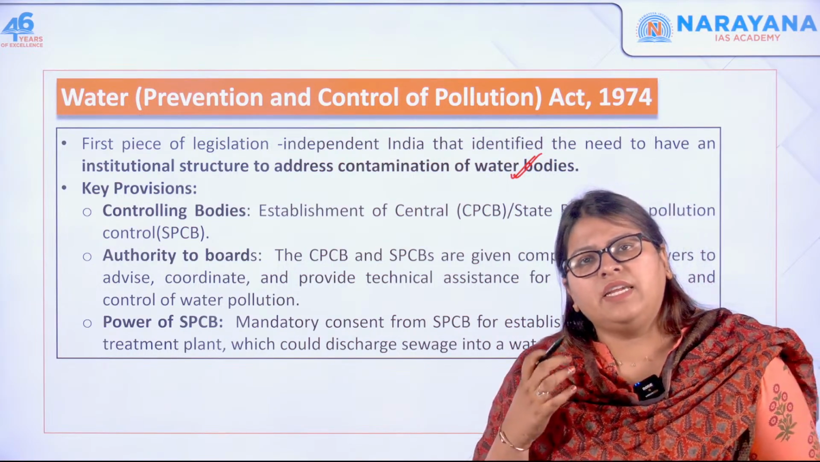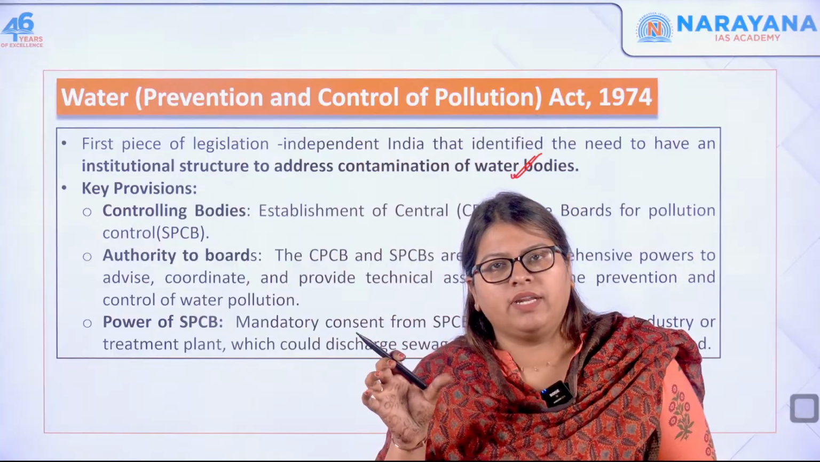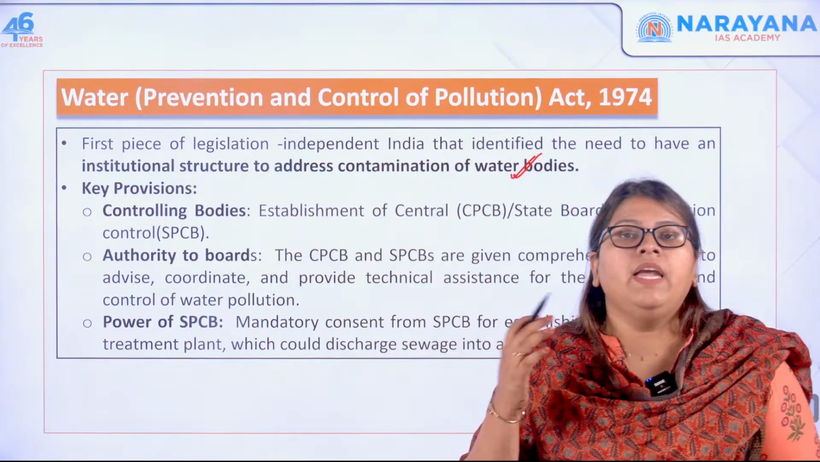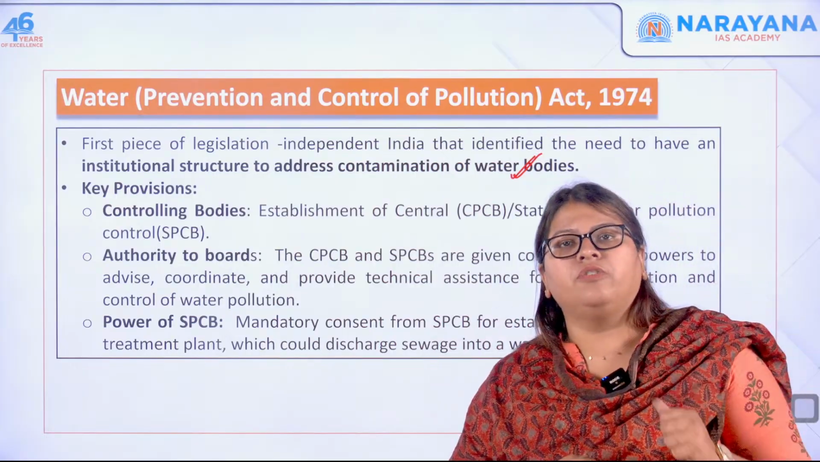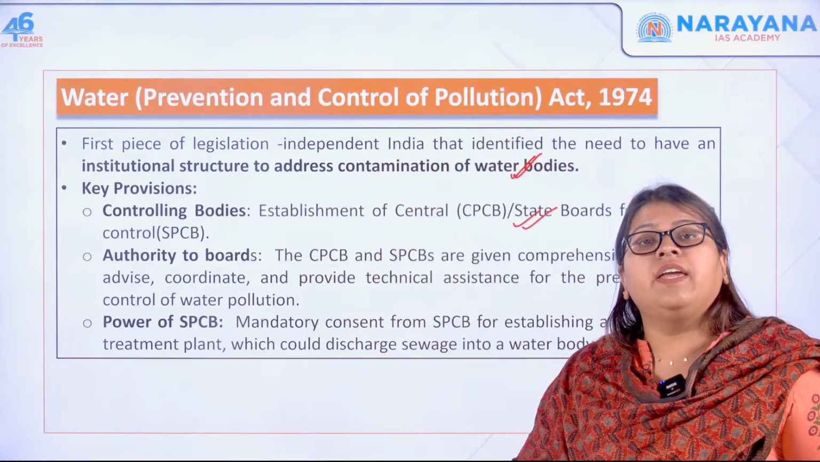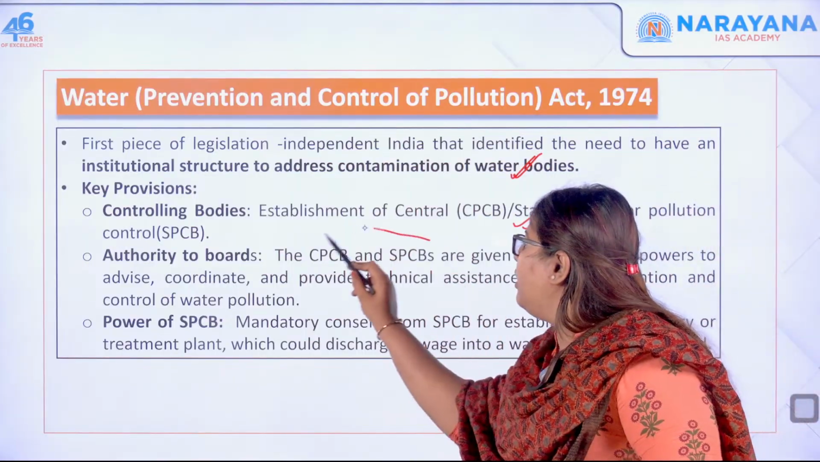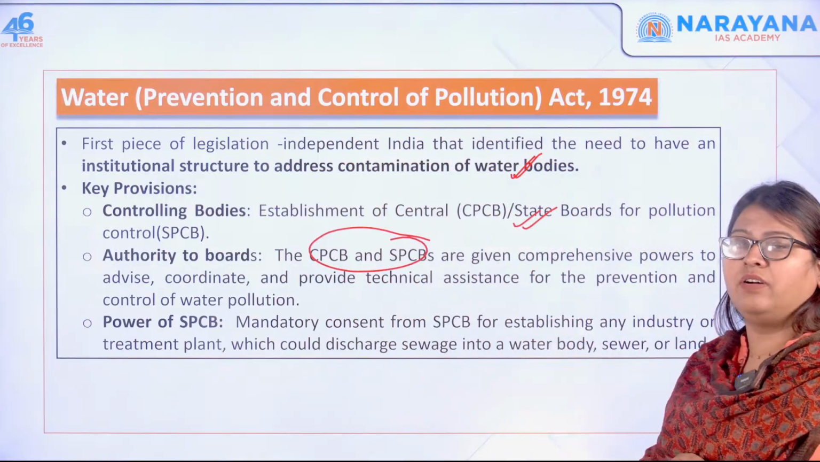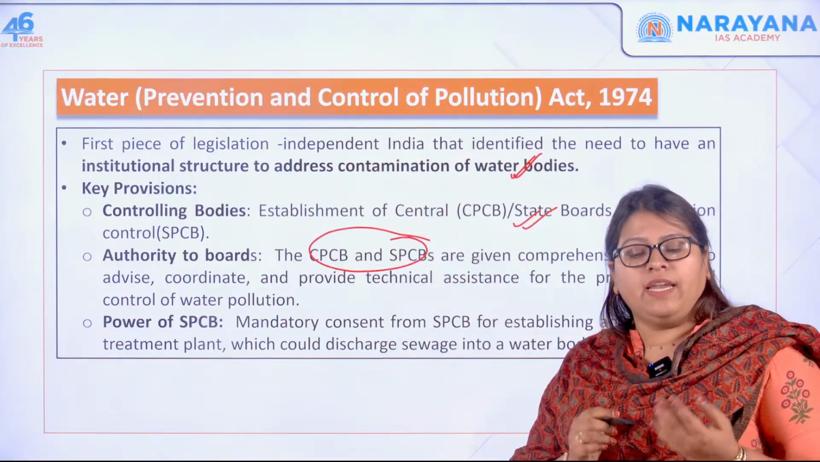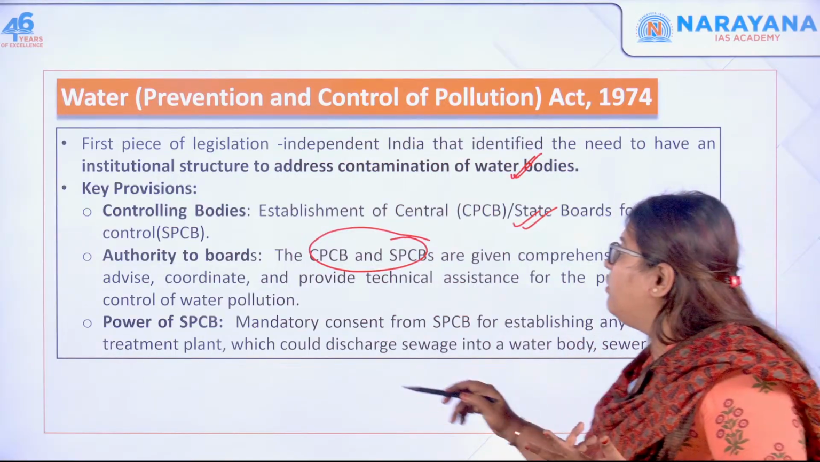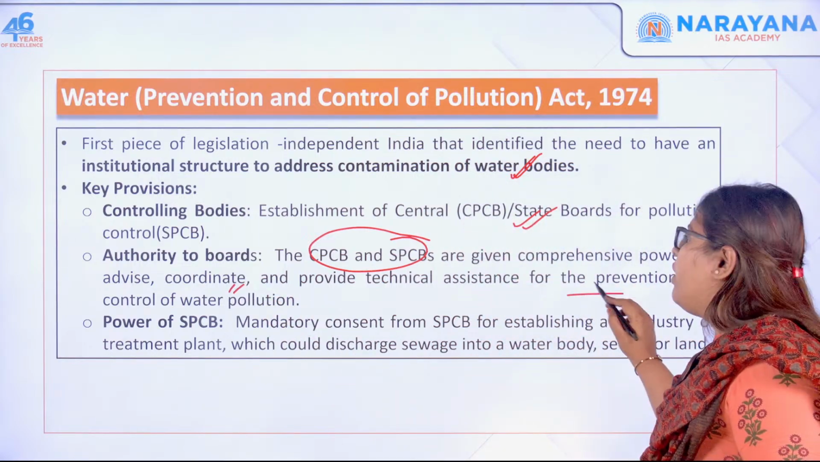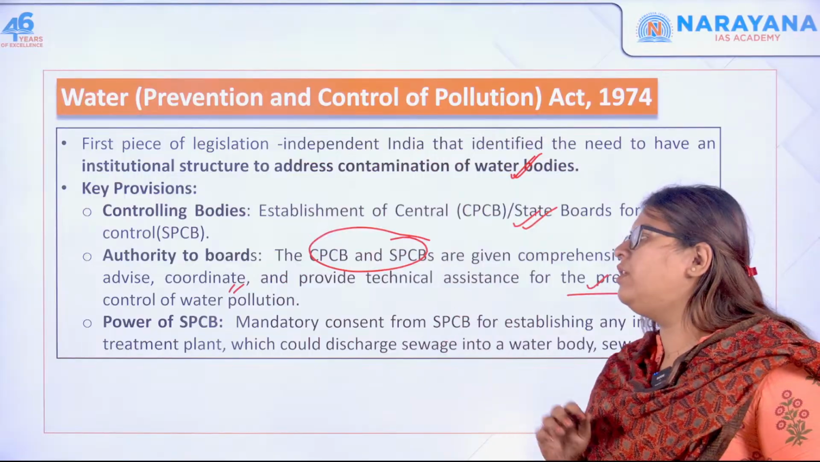It recognized the importance of an authority, right? It recognized the establishment of institutional structures. That is why it came up with the Central Pollution Control Board as well as the State Pollution Control Boards. And it gave comprehensive powers to these central and state boards. What all can they do? They can advise, okay? They can also coordinate, and they can provide technical support and assistance for the prevention and control of water pollution.